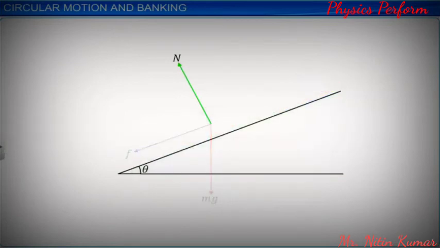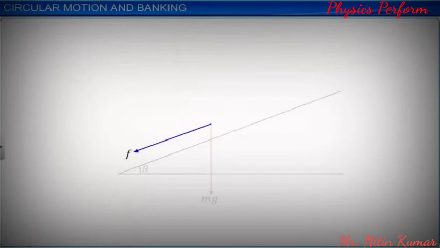We can resolve the normal reaction N into its horizontal component N sin theta and vertical component N cos theta. Similarly, the frictional force F can be resolved into its horizontal component F cos theta and vertical component F sin theta.